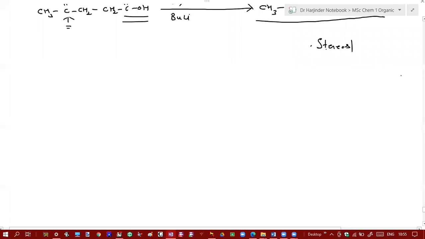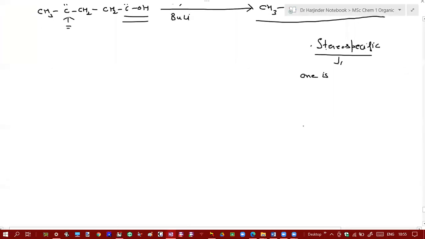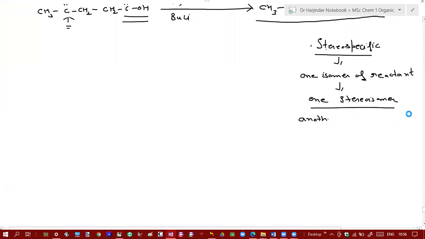The definition of a stereospecific reaction is: one isomer of the reactant molecule gives rise to one stereoisomer, and another isomer gives rise to another stereoisomer.